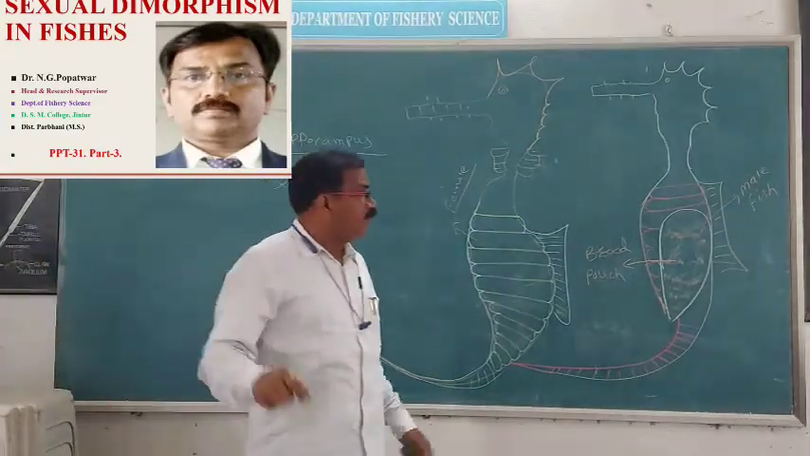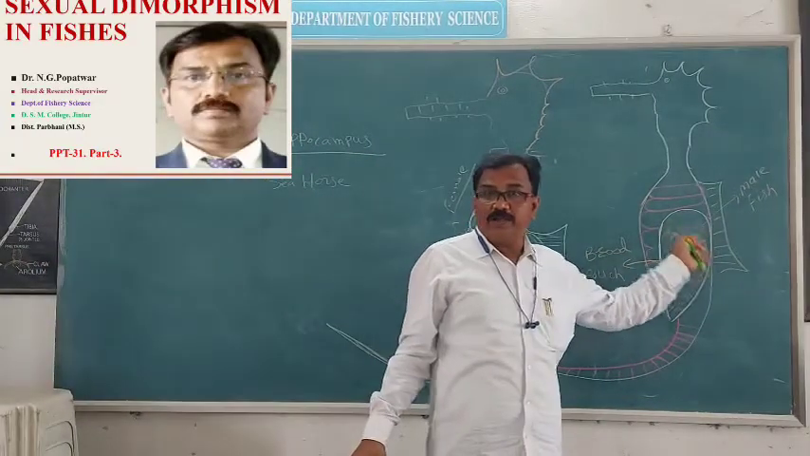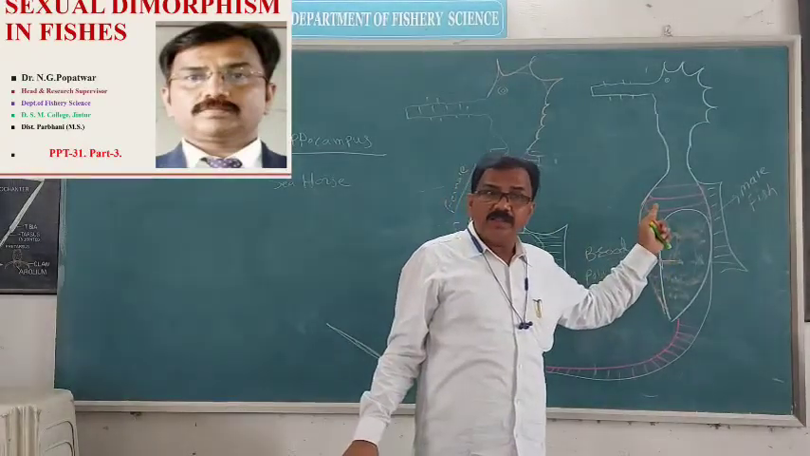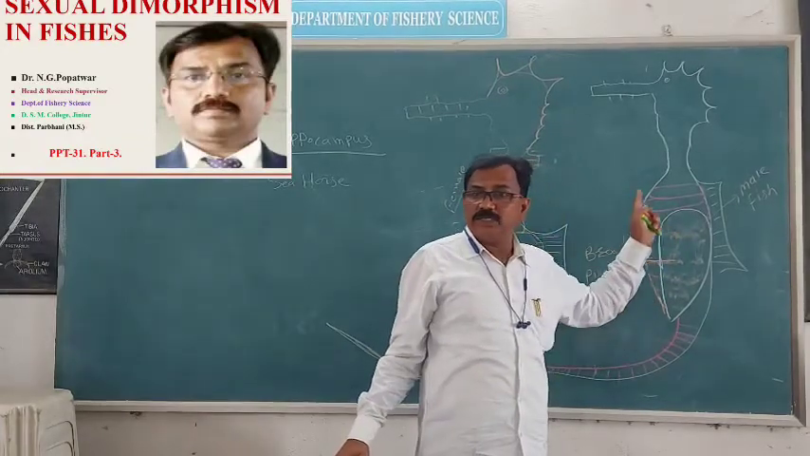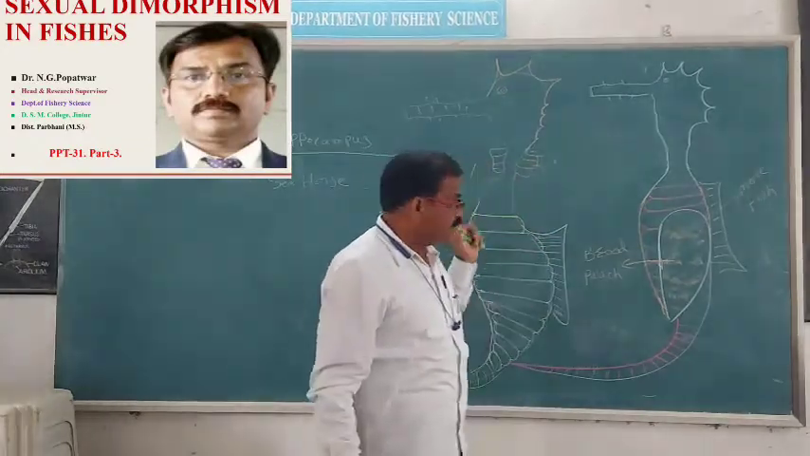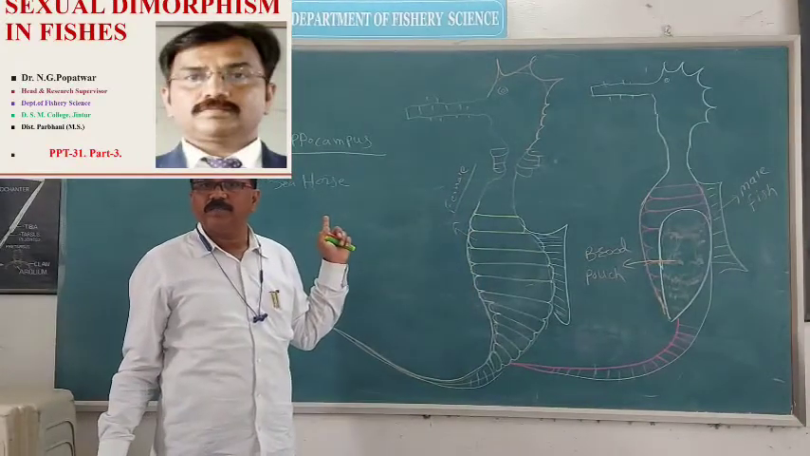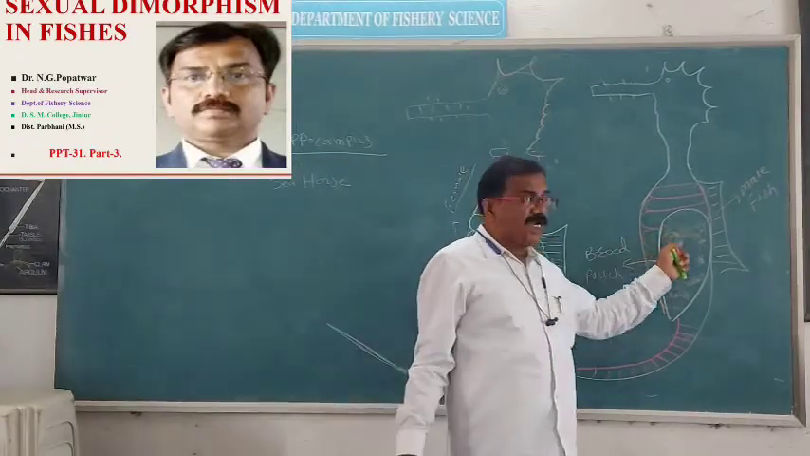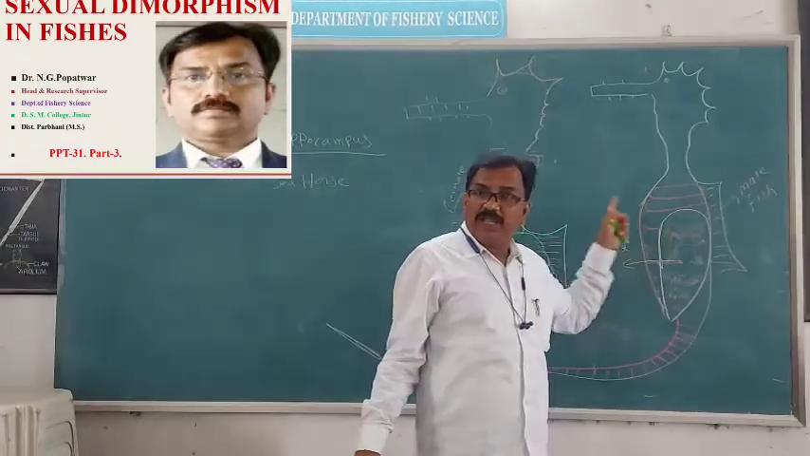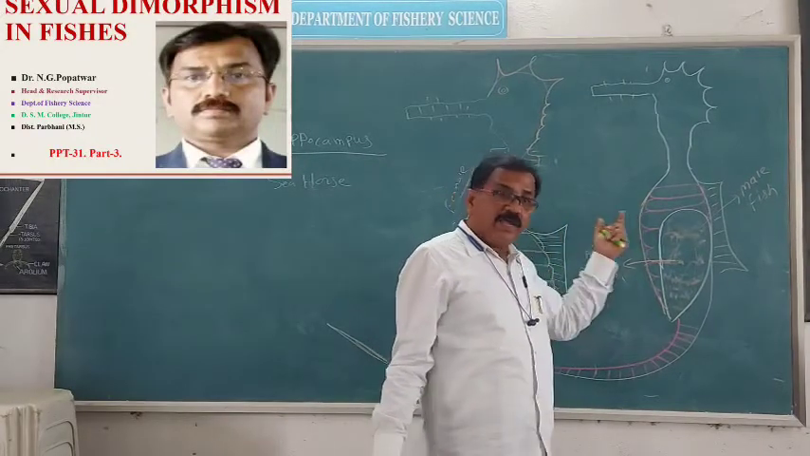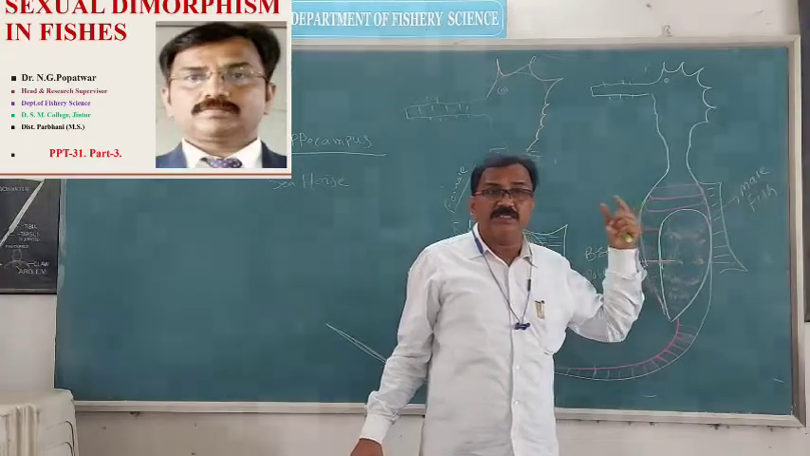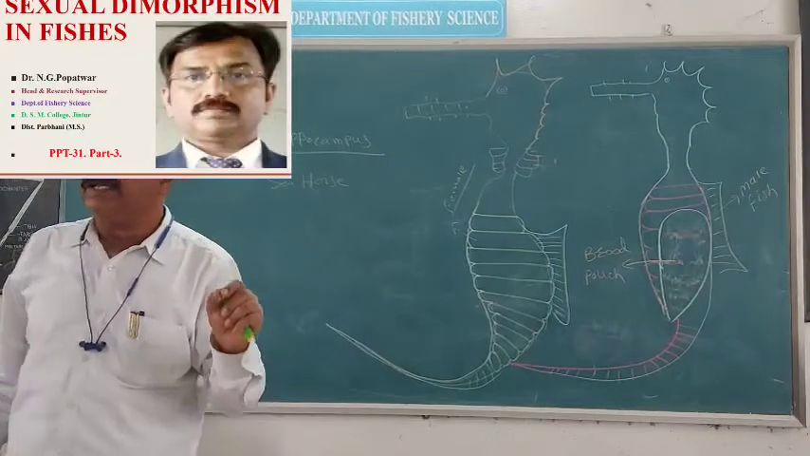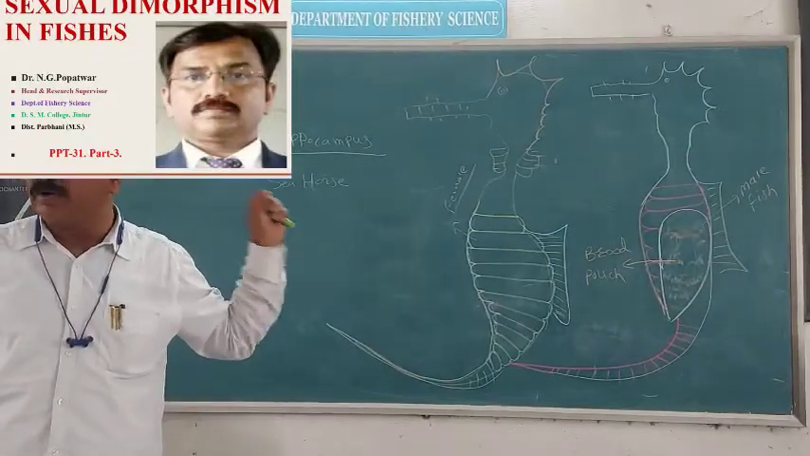Sexual dimorphism, male and female, can be easily recognized. With the presence of a brood pouch, the fish is a male Hippocampus, and with the absence of a brood pouch, the fish is a female Hippocampus. Why is this brood pouch present? Inside this brood pouch, first the female lays the eggs, and these eggs are incubated inside the brood chamber.